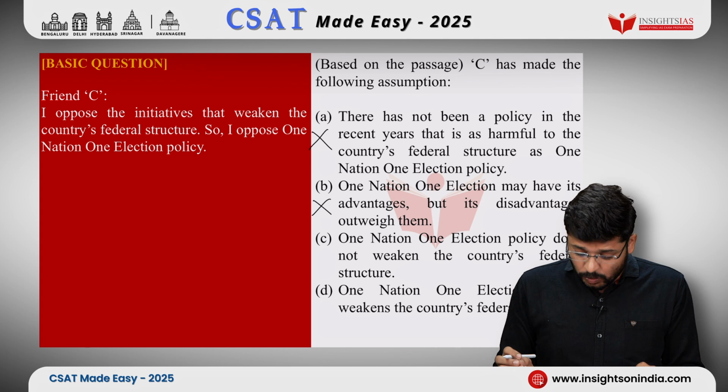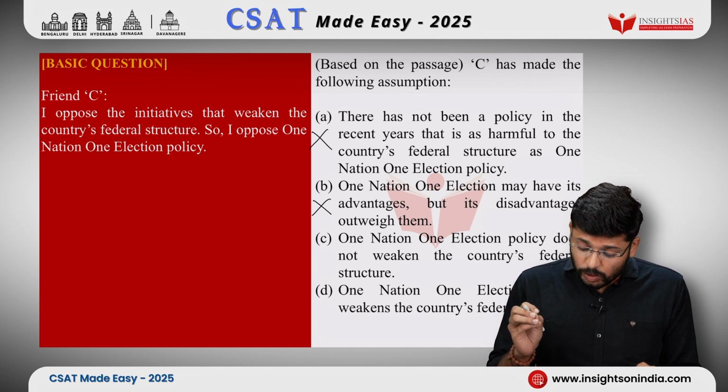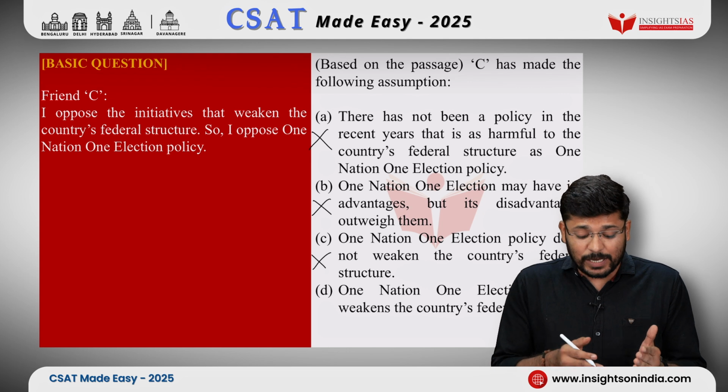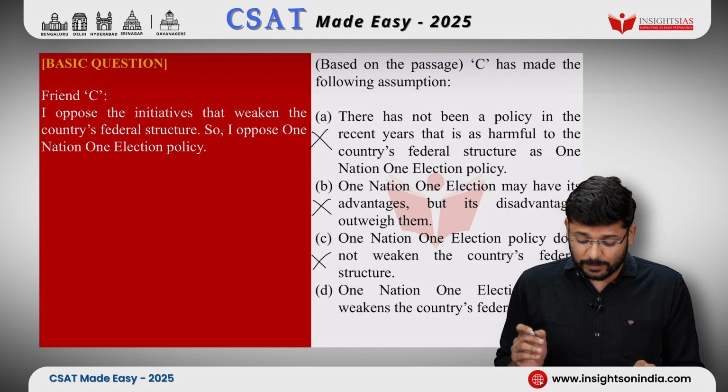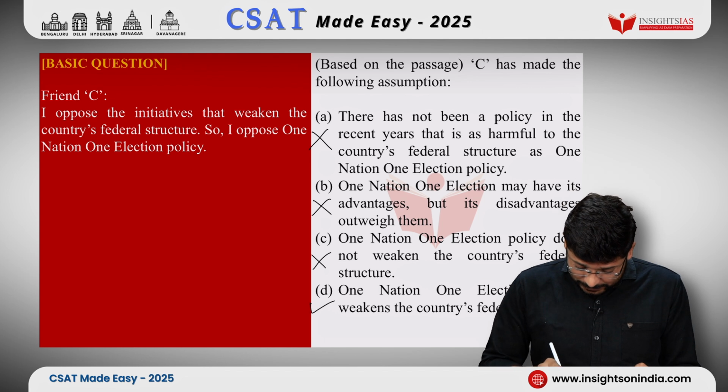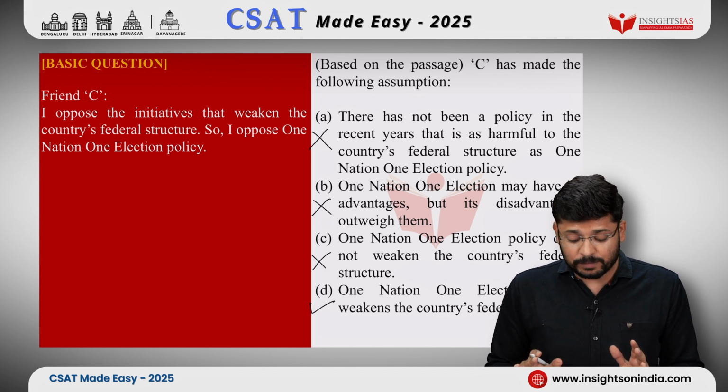Look at option C. ONOE does not weaken the country's federal structure. No. If option C were the answer, he would not be opposing them. Look at option D. ONOE weakens the country's federal structure. Yes, this is the answer. How is it the answer?